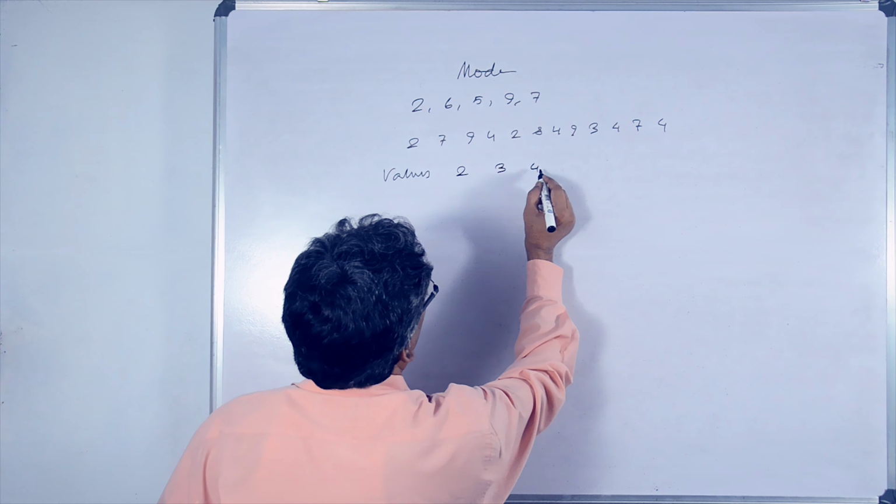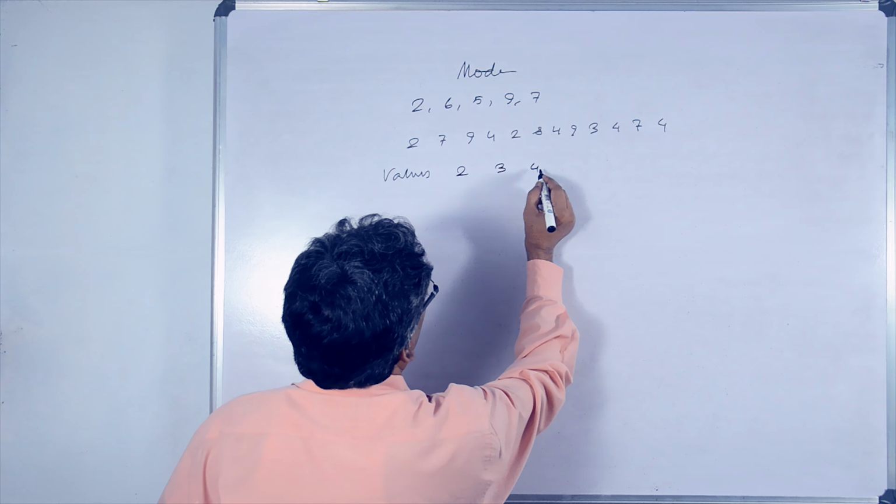Therefore, A plus B equals 100 minus 56, which equals 44. This we can write as equation number 1. Now we have to apply the formula of mode. We are given mode equals 24.